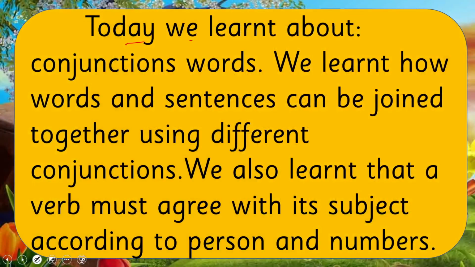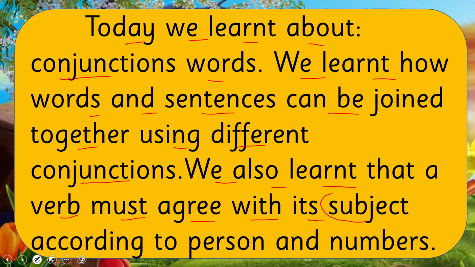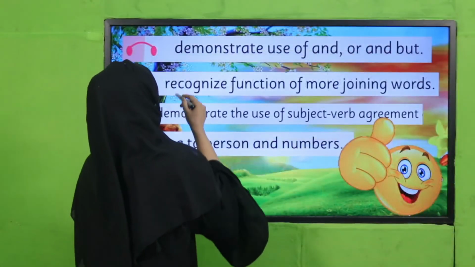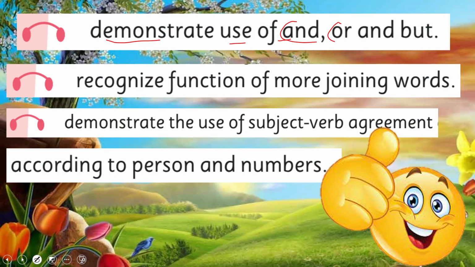So what have we learned today? Today we learned about conjunction words. We learned how words and sentences can be joined together using different conjunctions. We also learned that a verb must agree with its subject according to person and number. In this way we have covered our SLOs: demonstrate the use of and, or, but; recognize the function of more joining words; demonstrate the use of subject-verb agreement according to person and number.